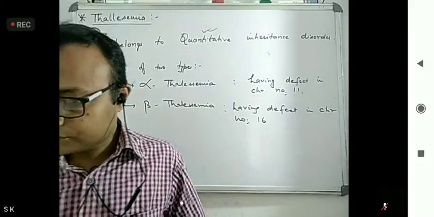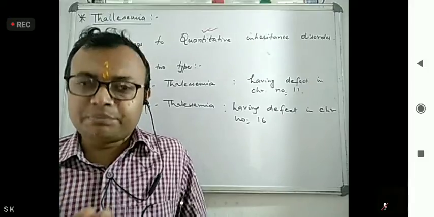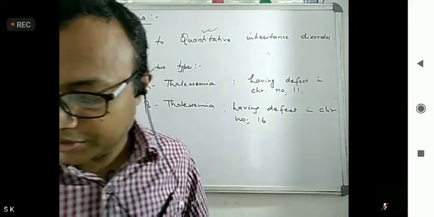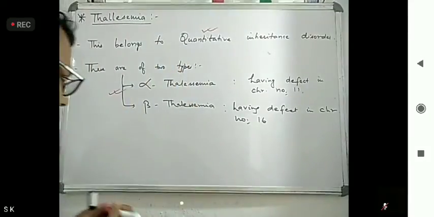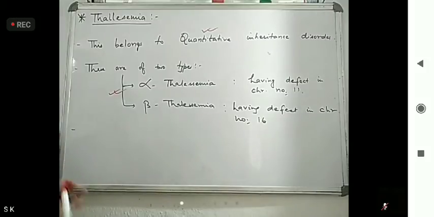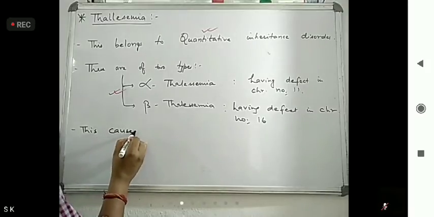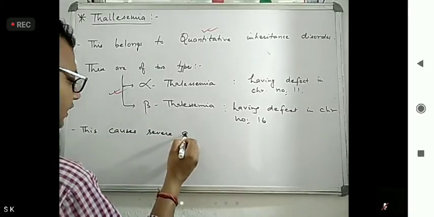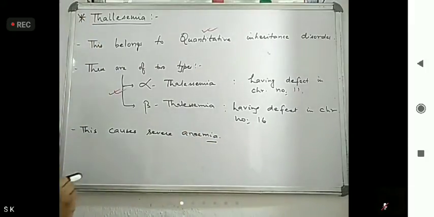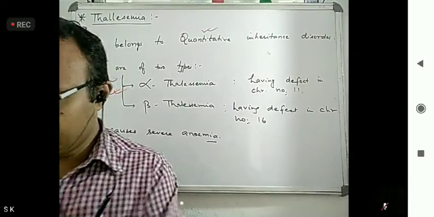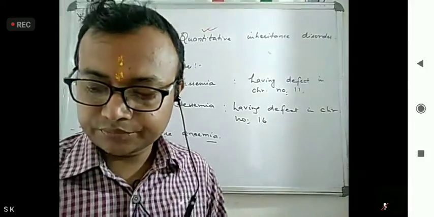Now here what happens in thalassemia, severe anemia persists with defective RBCs. This causes severe anemia. So this belongs to thalassemia.